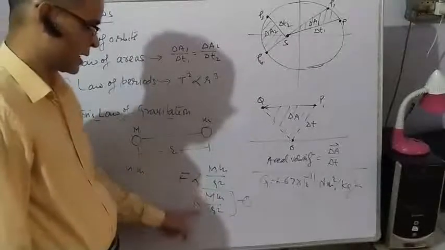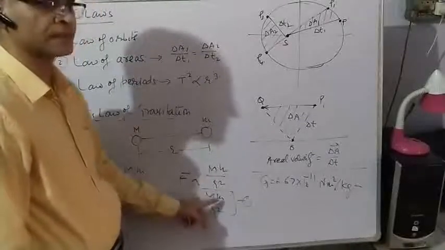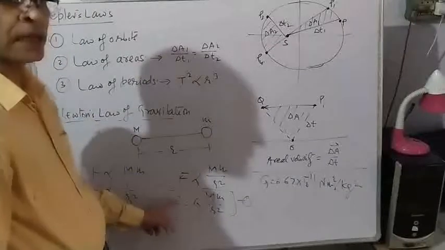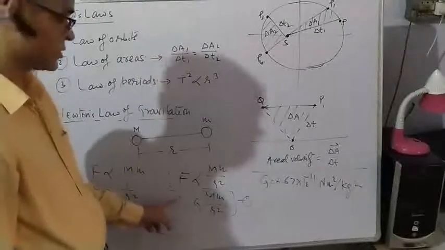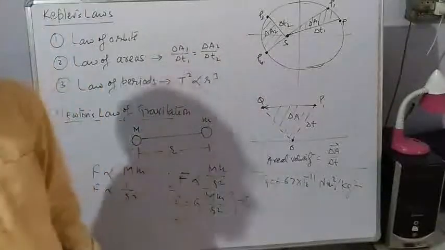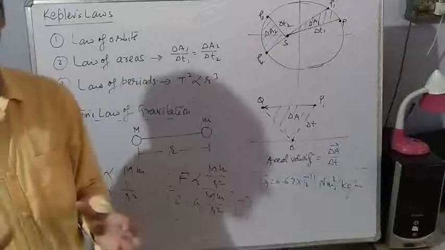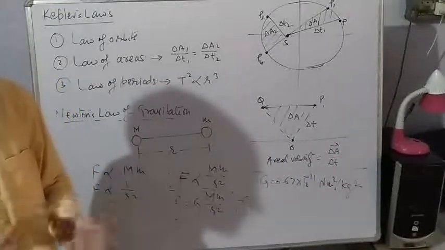Though capital G is small, because of big masses, capital F, that is gravitational force, is not negligible. In that condition, heavenly bodies, planets or satellites experience gravitational force.